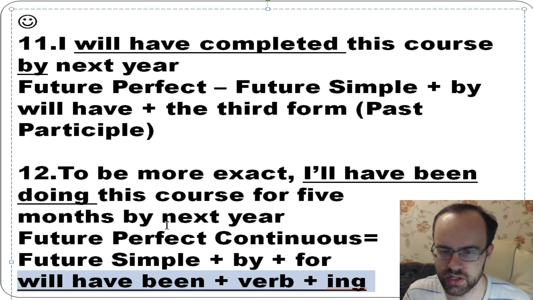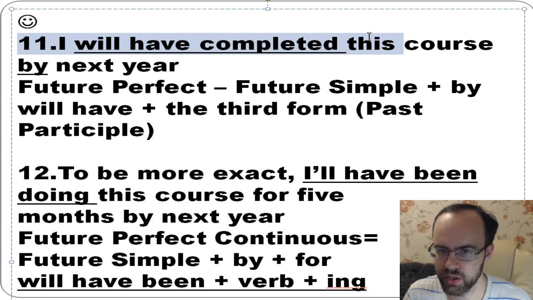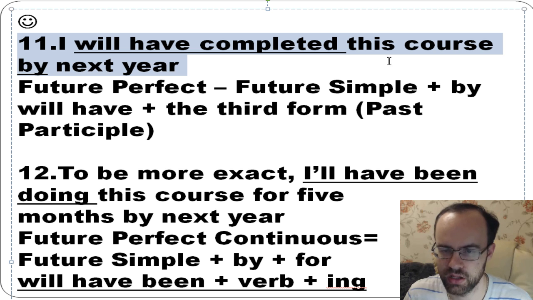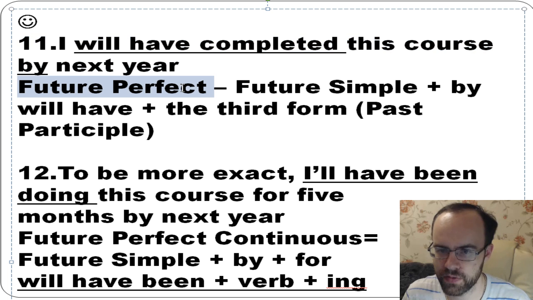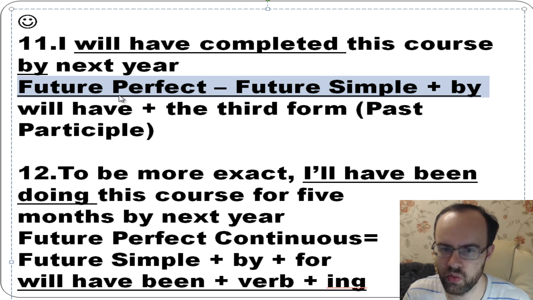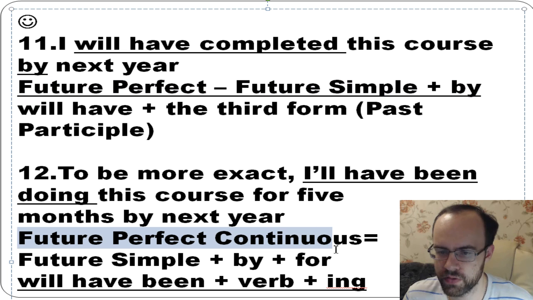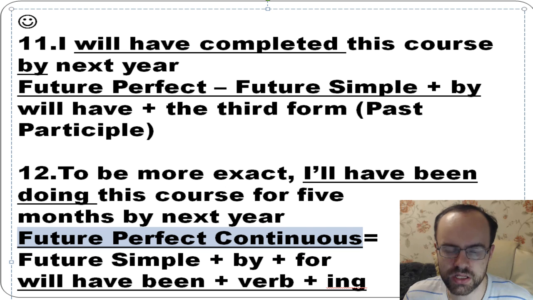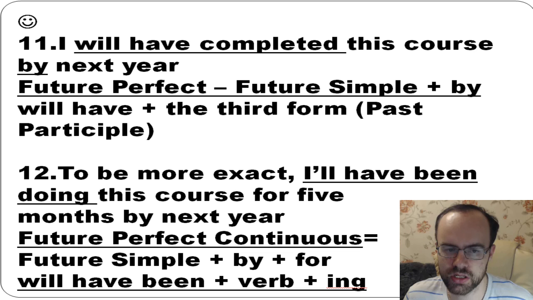So let's have a look at it. I will have completed this course by next year. So it's future perfect. It's future simple plus by. So we'll have plus the third form, or we call it past participle. To be more exact, I've been doing this course for 5 months by next year. So we call it future perfect continuous. So it's future simple plus by plus for. So we'll have been plus verb plus ing. And I think that the picture is clear.